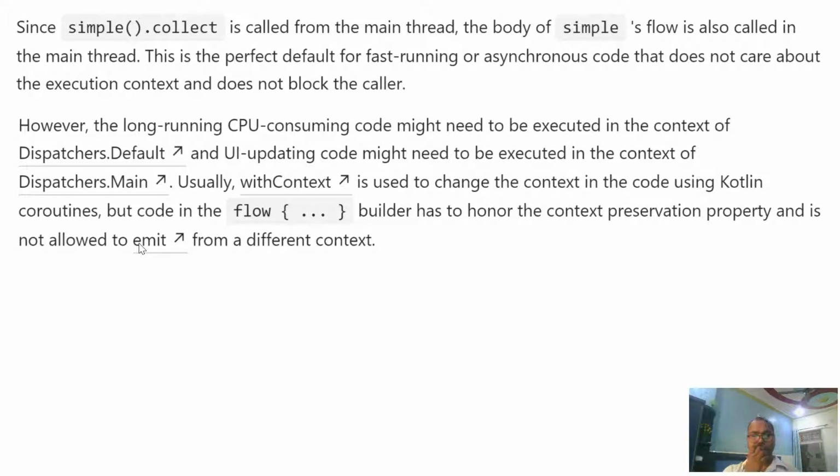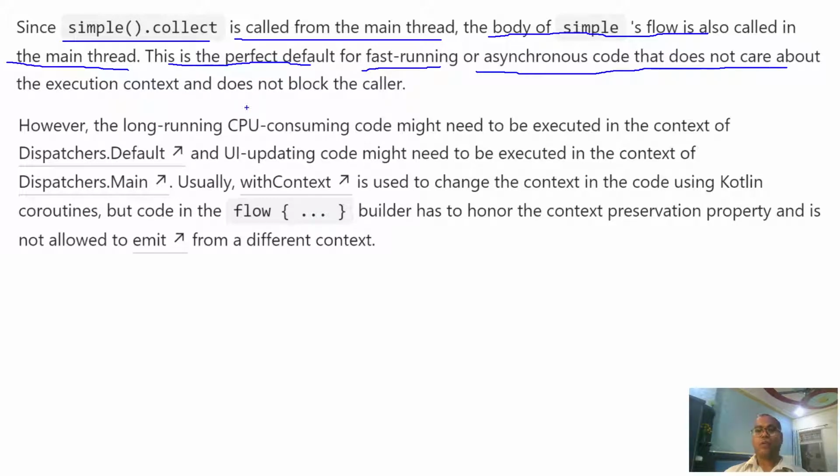Since we discussed that collect on simple is called from the main thread, the body of the simple flow is also executed by the main thread. This is the preferred default for fast-running, asynchronous code that does not care about the execution context and does not block the caller. So this is the default nature of your flow.